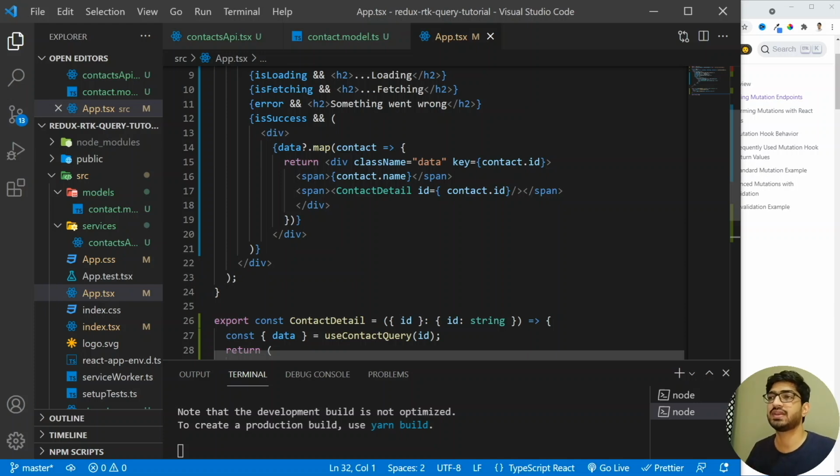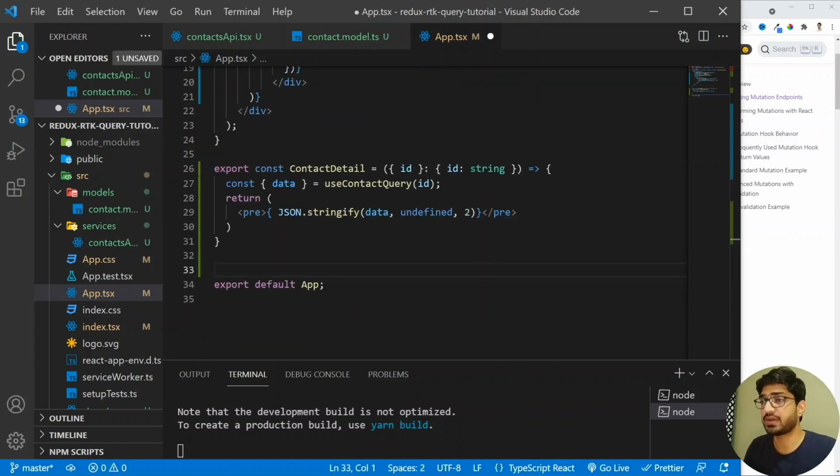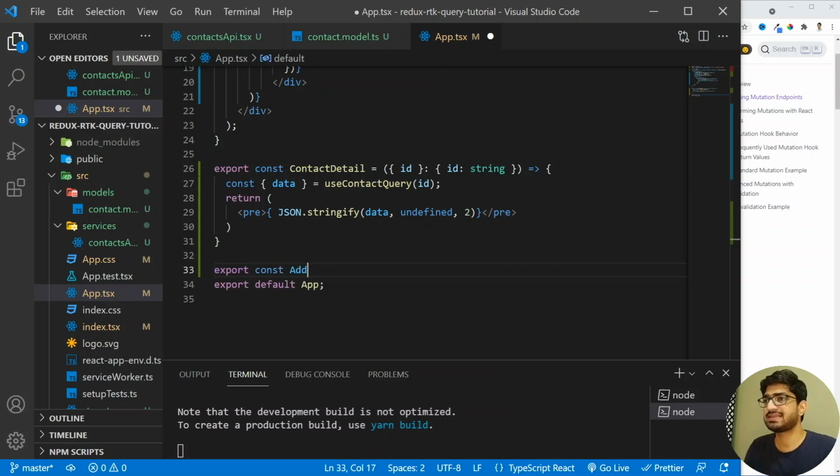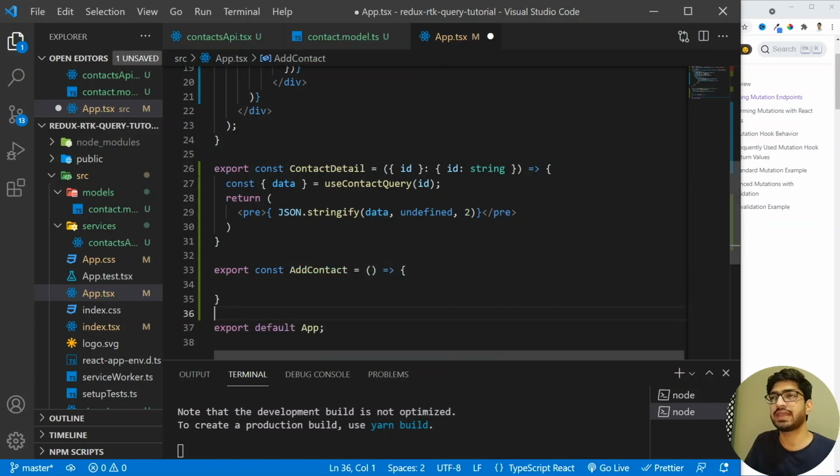So what I'm going to do here is create a component, and I'm going to name it as export constant, and let's give it the name AddContact. All right, and this is going to be an arrow function. So we are not doing anything fancy here.